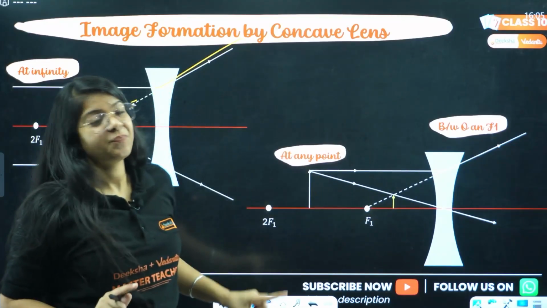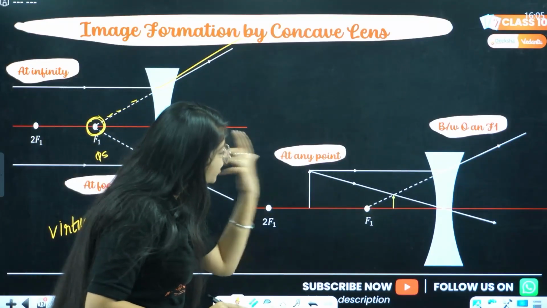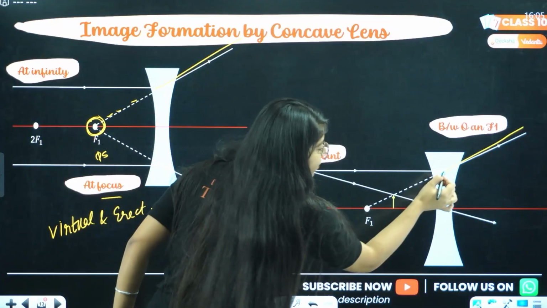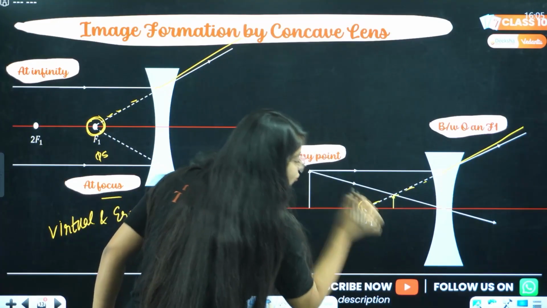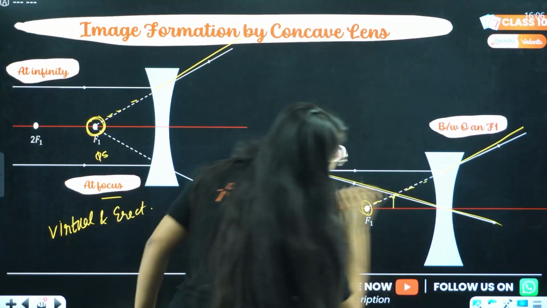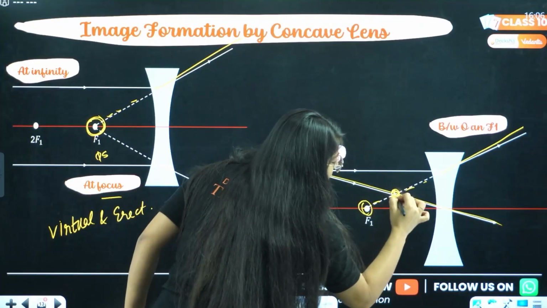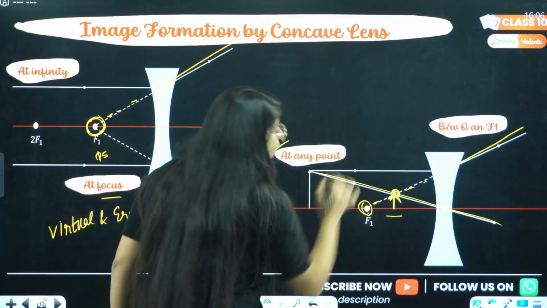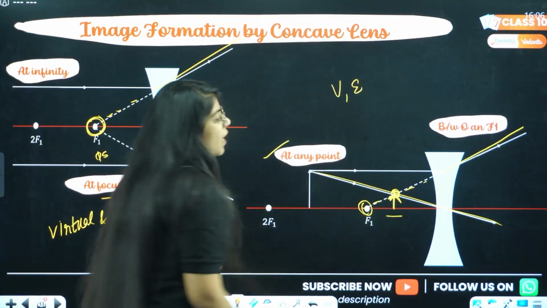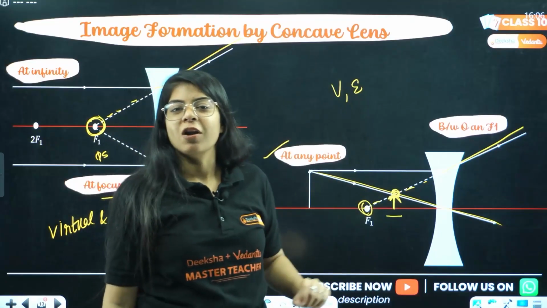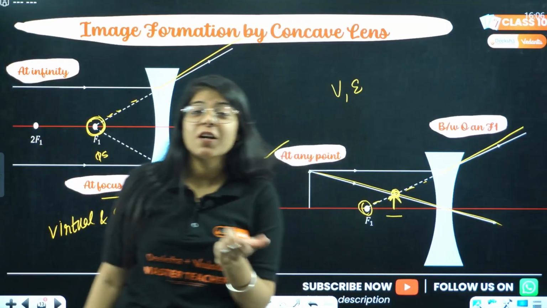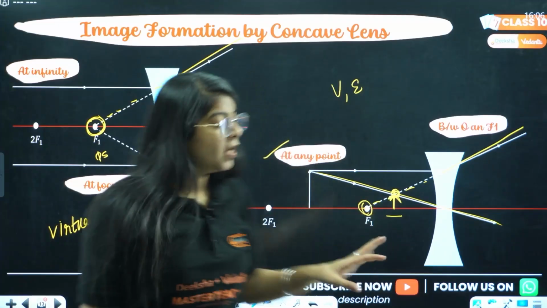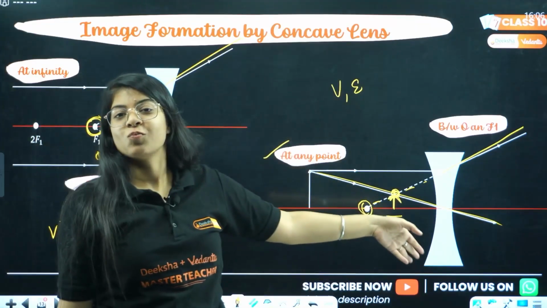Then for the second case, anywhere between the optical center and infinity, I just place my object at any point. One ray will go parallel, it will get diverged away, and we extend it backwards; it passes through the focus. Another ray goes through the optical center. At the point where these 2 rays meet on the same side, the image will be formed. Now this will also be virtual and erect, and it is small. Remember, in a convex mirror it was also always small. Here in a concave lens it is also always small.